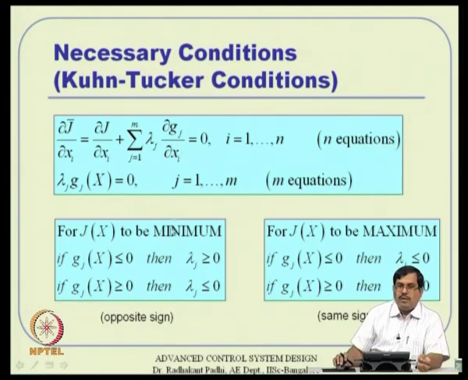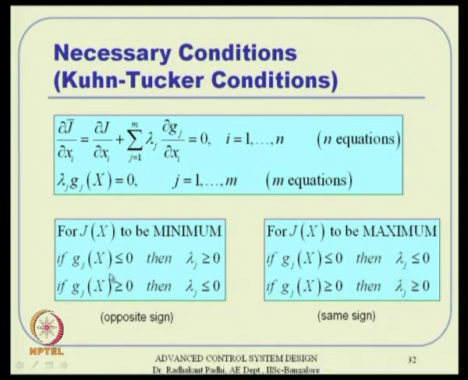All right. And then you carry on with this analysis, and I will try to skip a little. It tells us that j of x needs to be minimum if either of these two conditions happens. That means, if g j is less than or equal to 0, then lambda j has to be greater than or equal to 0, or vice versa. That means, g j and lambda j must have opposite signs, and for maximum they should have the same sign basically.